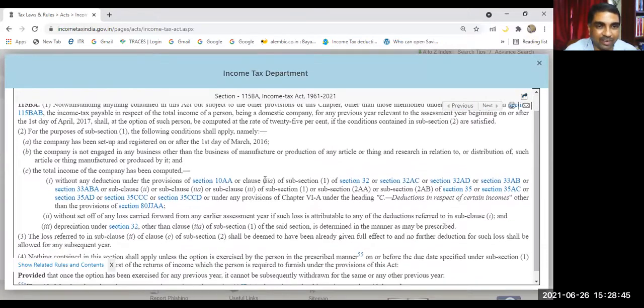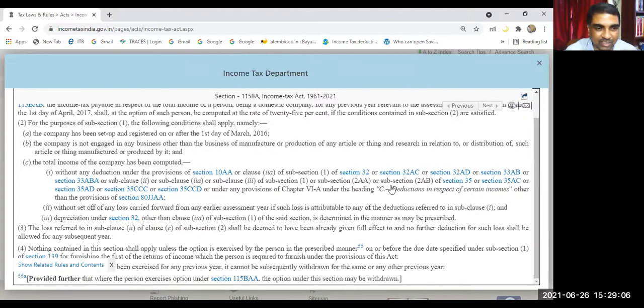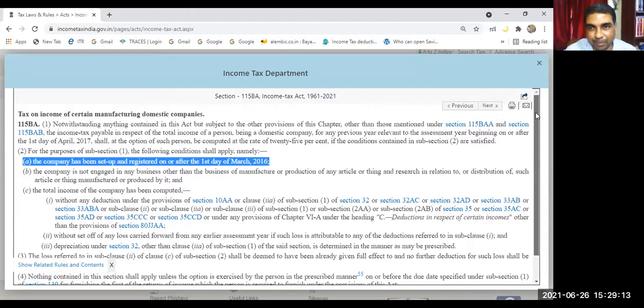If you come to this concessional rate of 25%, then your income has to be computed under a particular method. Then only this rate is applied. That means certain deductions are not allowed, and depreciation will be presumed to be allowed. So these are the conditions. If these conditions are complied with, then only this concessional rate of 25% is allowed. This is under 115BA.